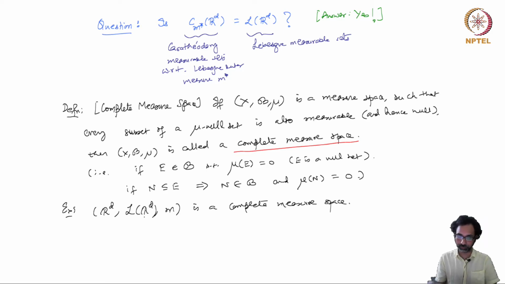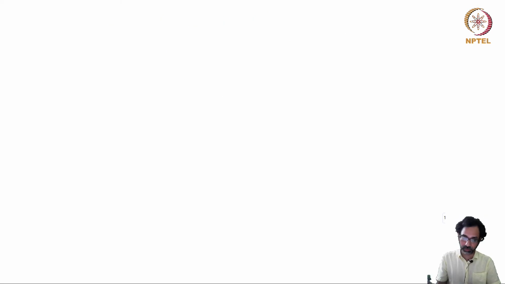So the prototypical example of a measure space given by the Lebesgue measure on R^d is a complete measure space.